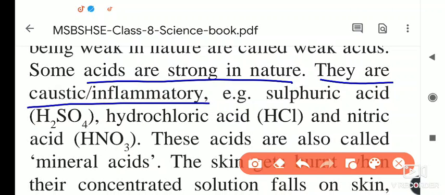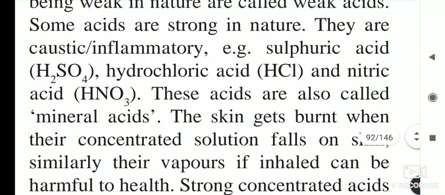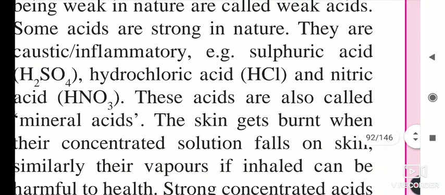For example, sulfuric acid, H2SO4, you have to learn these formulas today. Sulfuric acid, its formula is H2SO4. Hydrochloric acid, HCl, then nitric acid, HNO3. These acids are also called mineral acids, and they are very strong in nature.